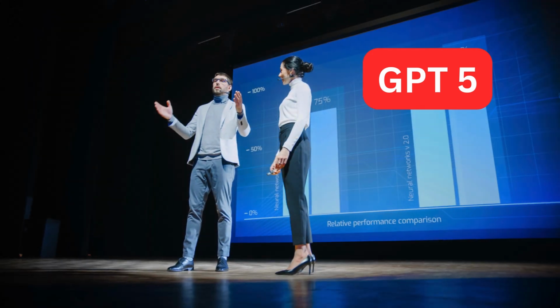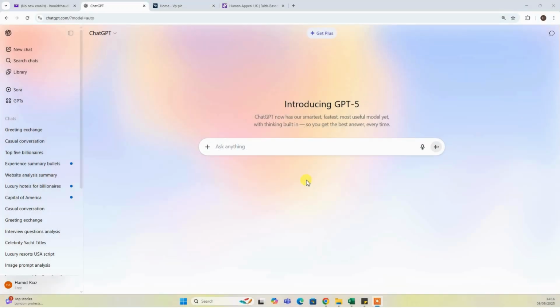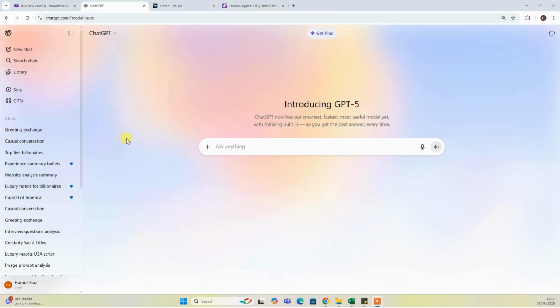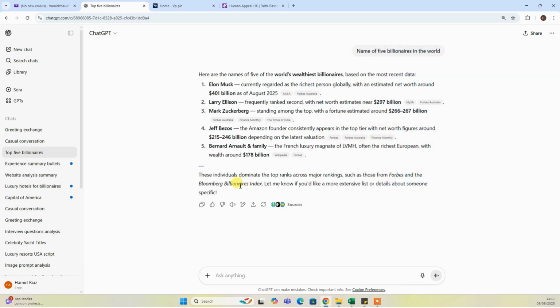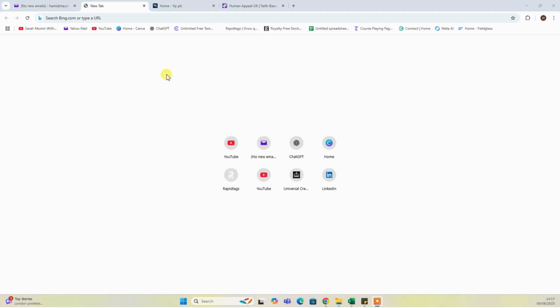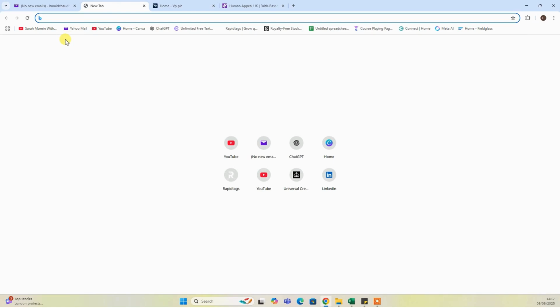Good news is ChatGPT 5 has been launched and it's more powerful than ChatGPT 4. And in this tutorial, we'll be discussing a few of the key features of GPT-5. Let's dive in. To access GPT-5, go to your browser and type